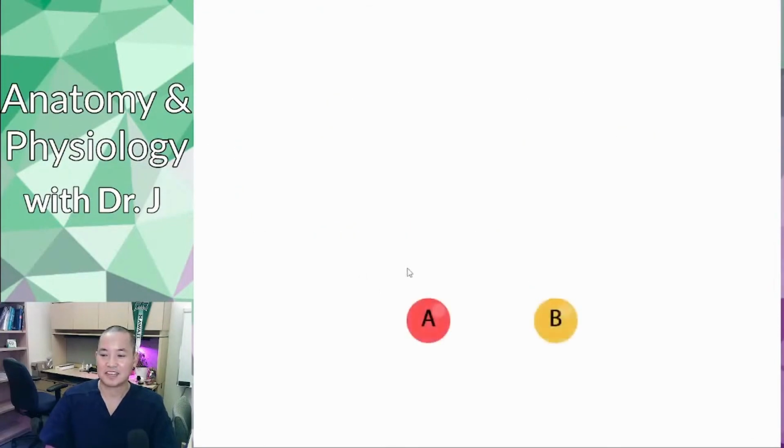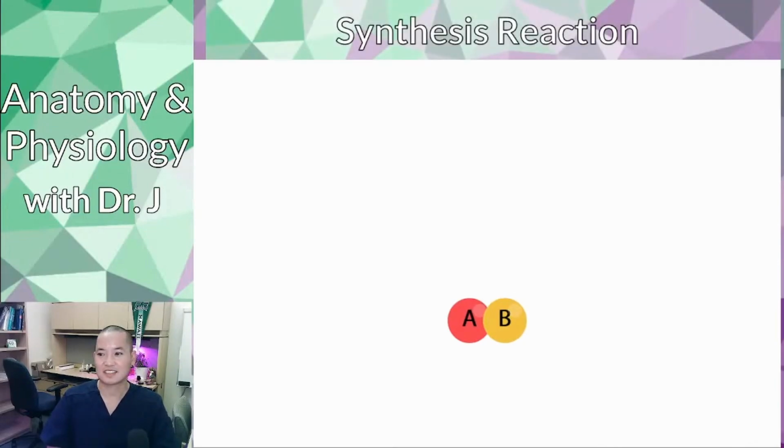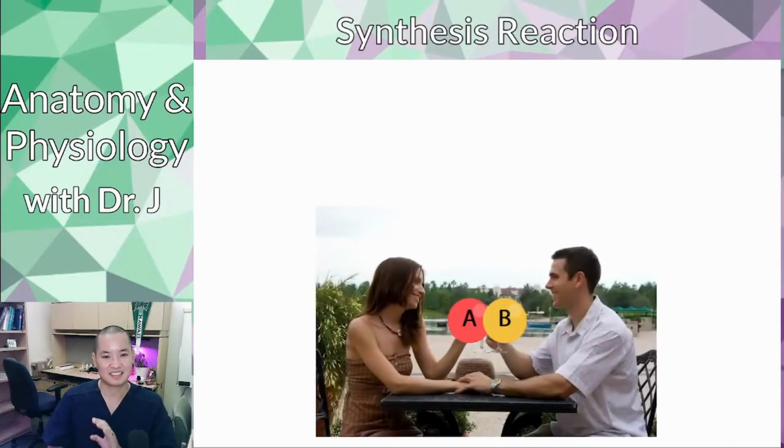So, okay, analogy time. I love analogies. Remember, I like to draw an analogy between chemistry and atoms and people and relationships. Chemical reactions are all about the changes in relationships between atoms. What we have here is that we started off with two reactants, and after, the products are two reactants that came together to form a new molecule. So this is a synthesis reaction. When you're synthesizing a new relationship, you're building a new bond, right? This is what a synthesis reaction does.